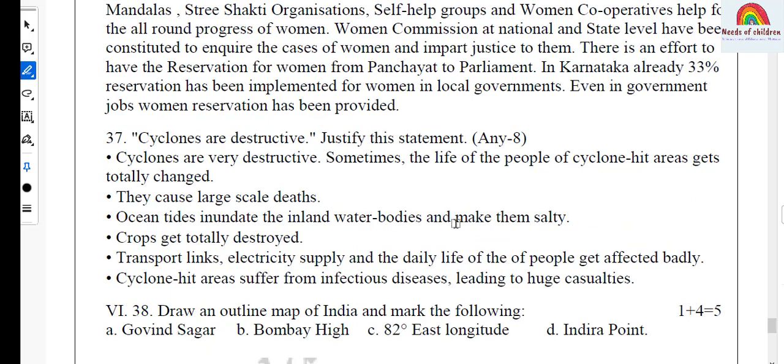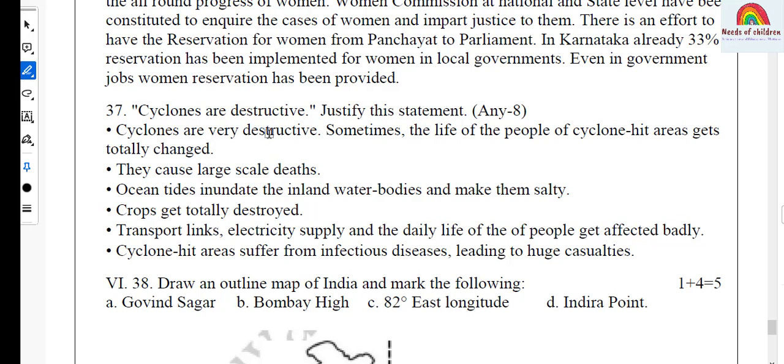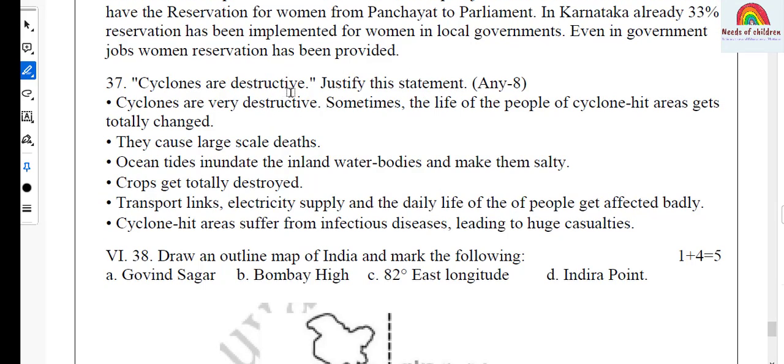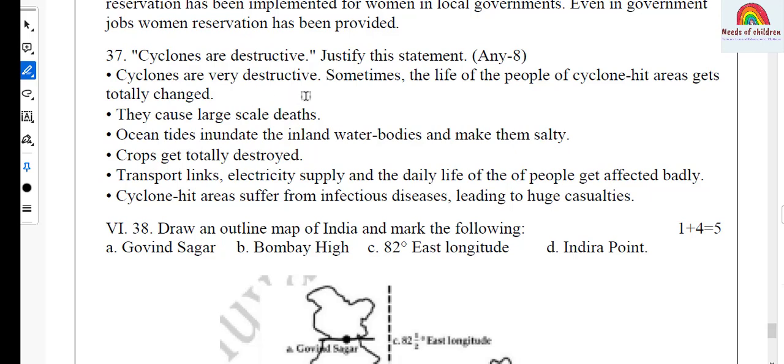The last 4-mark question. This is from Geography, the lesson India Natural Disasters. And the question is, cyclones are destructive. Justify this statement. Answer: cyclones are very destructive. Sometimes the life of the people of cyclone hit areas gets totally changed. They cause large scale deaths.